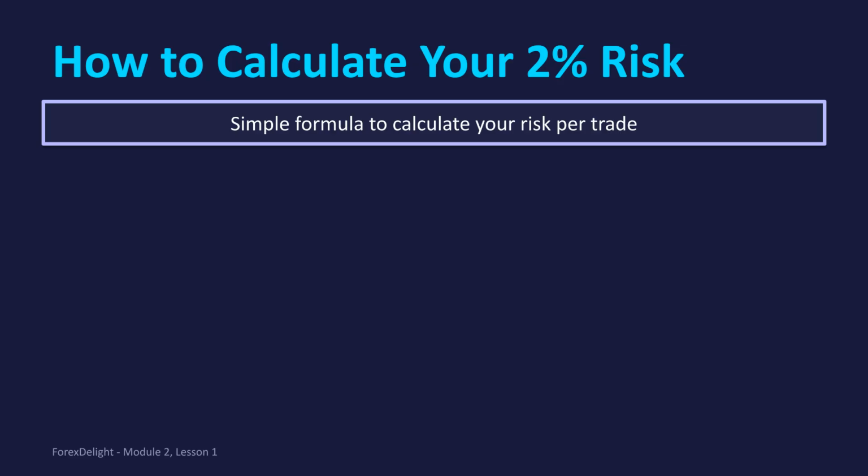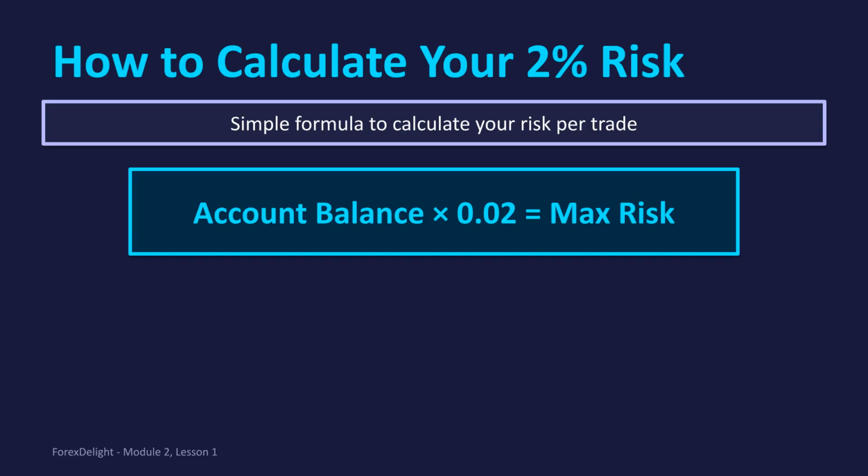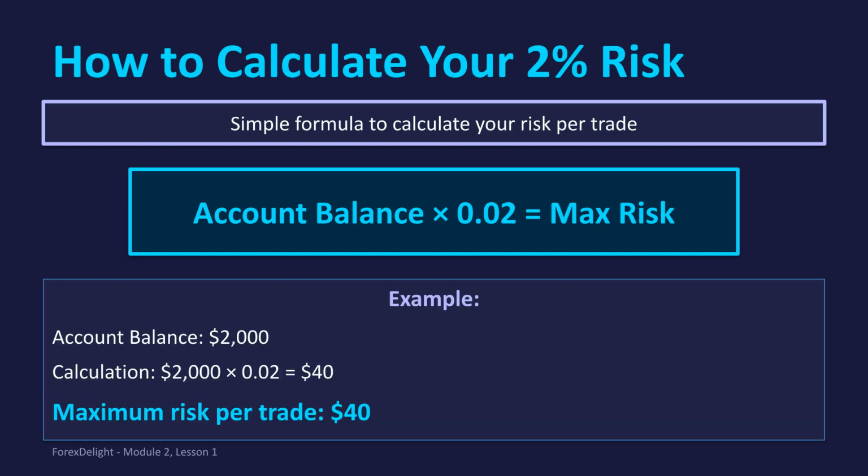Here is a simple formula to calculate your 2% risk per trade. To find your maximum risk amount, take your account balance and multiply it by 0.02. For instance, with a $2,000 account, multiply $2,000 by 0.02. This results in a maximum risk per trade of $40.